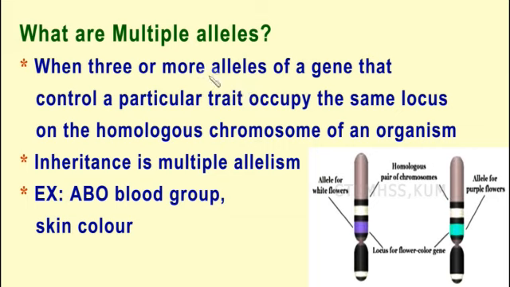Though there are three or more alleles, they do not occupy different places in the chromosome, they occupy only the same place. Locus means the position of the gene. So they occupy the same locus on the homologous chromosome of an organism. Then we call it multiple alleles.